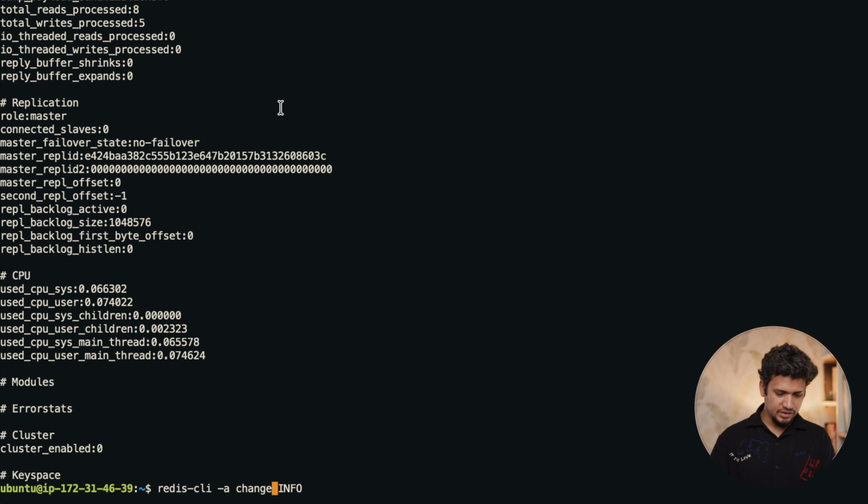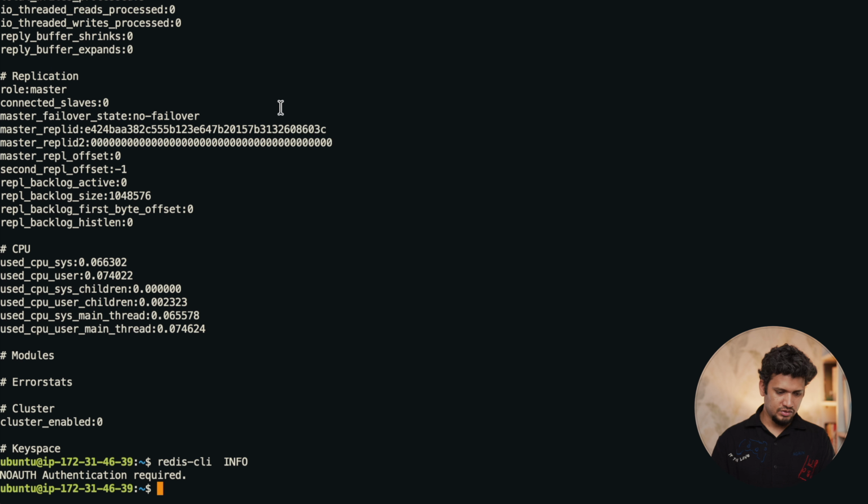Interestingly, if I don't supply the password, let's see what happens. Authentication is required. Great. So we have now set up our Redis server and set a password for it. Now next step would be to set up our Nginx. Nginx is a proxy server, as we talked about. First we'll have to install Nginx.